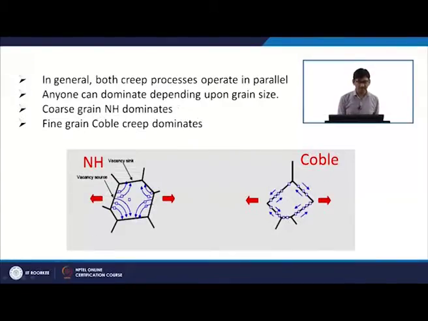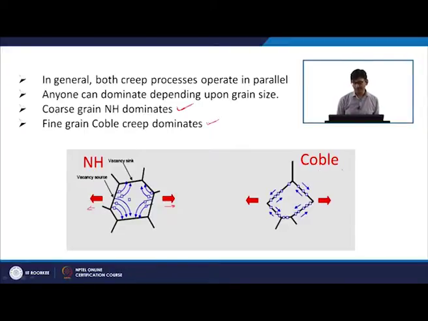In general, both creep processes operate in parallel, so either one can dominate depending upon the grain size. In coarse grain material NH creep dominates, in fine grain material Coble creep dominates. And that is how the deformation process occurs. In this direction you have the tensile stresses, so the vacancies flow towards the compressive side and the atoms flow to the tensile side.